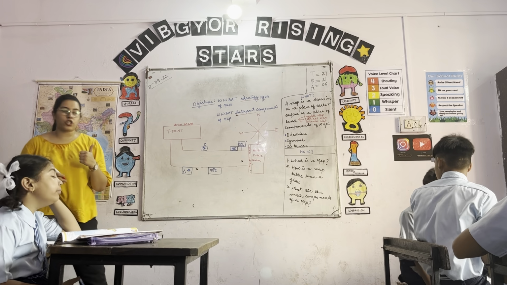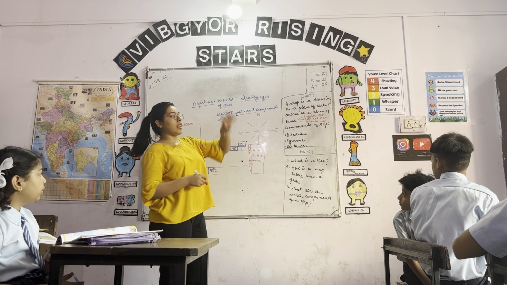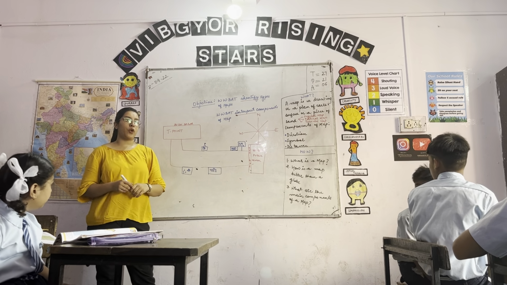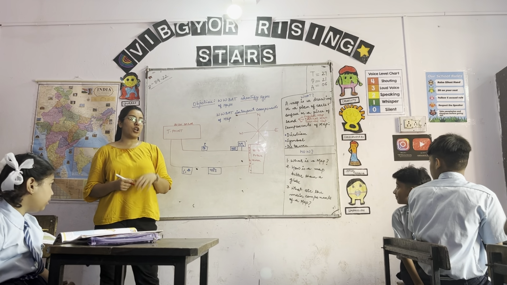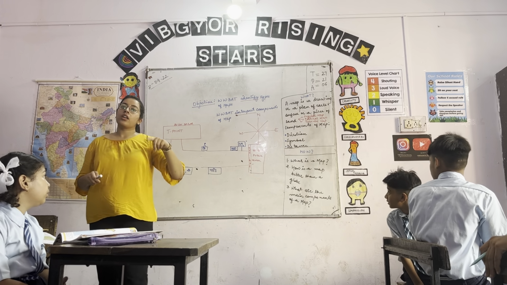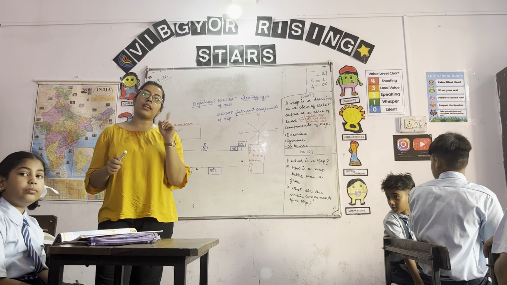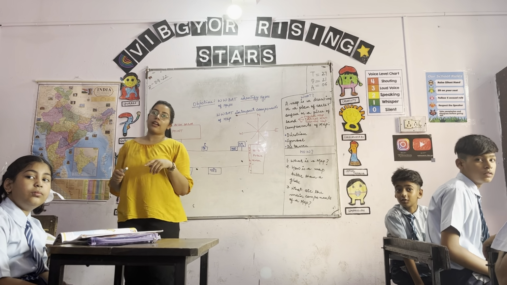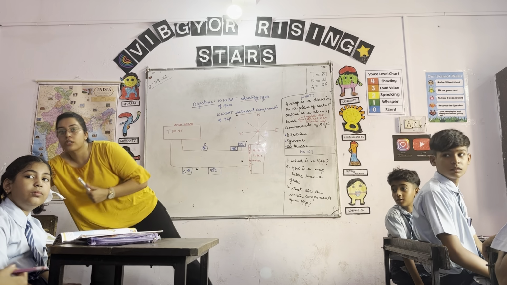First is direction. While I talk about direction, there are four directions. Can you help me with the four directions? Which four directions are there? West, north, south, east. Jagriti, can you tell us whether there are more directions other than the four? What are the four directions?